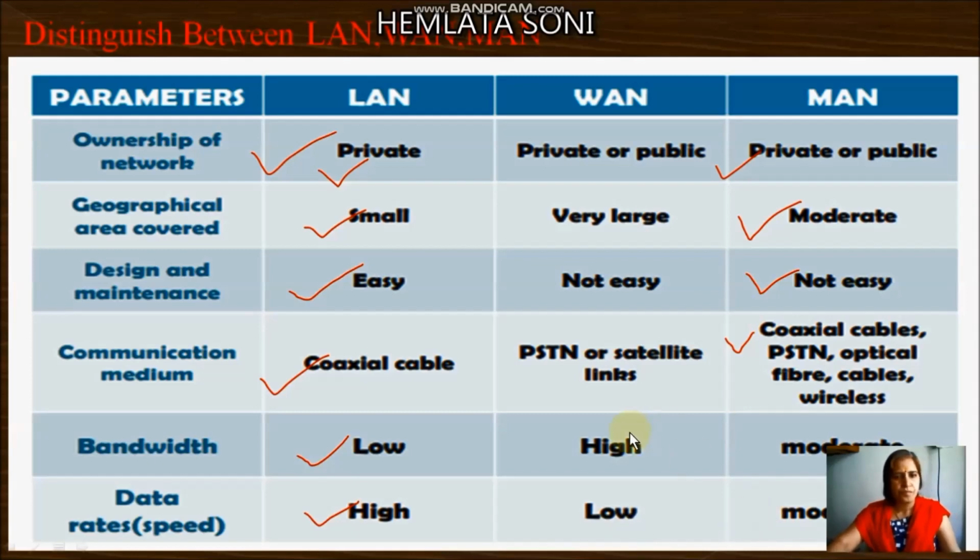Next is wide area network. Ownership of the network, sometimes it may be owned by private or public organization. Very large area, spread in very large area, country to country. Communication media, obviously satellite links. Bandwidth high, speed may be low, because geographical area is bigger than all other networks.